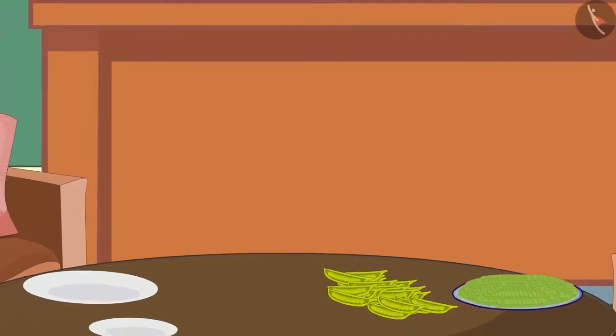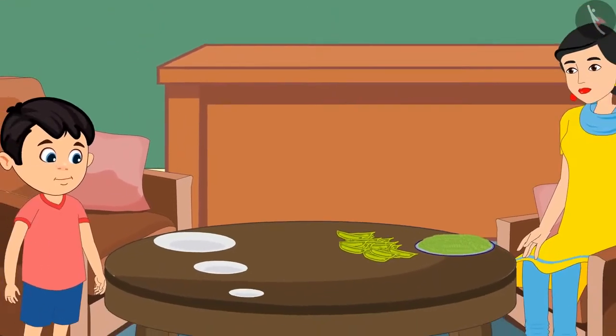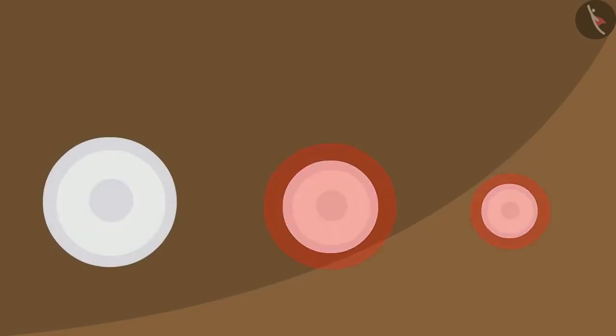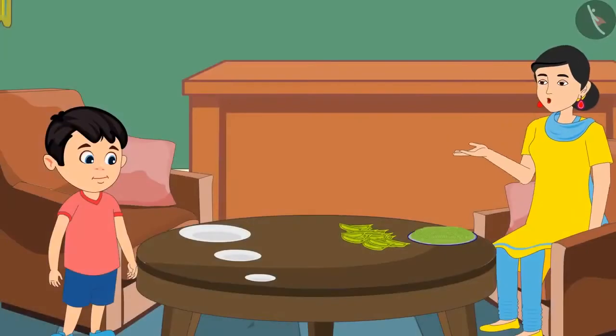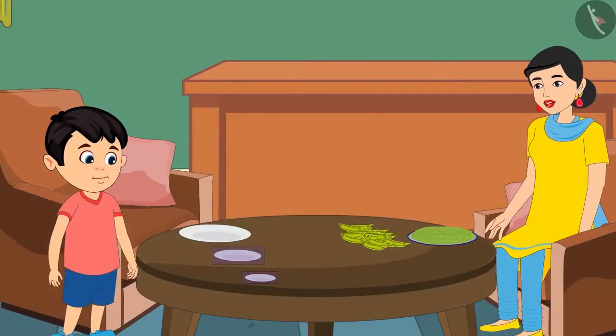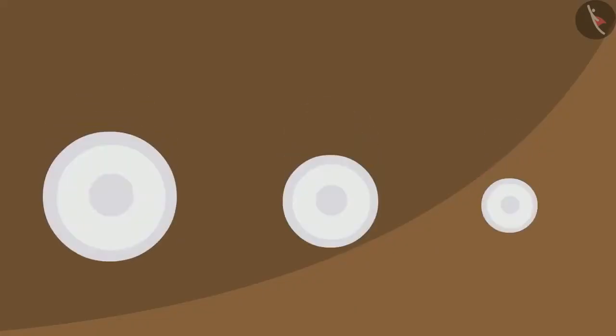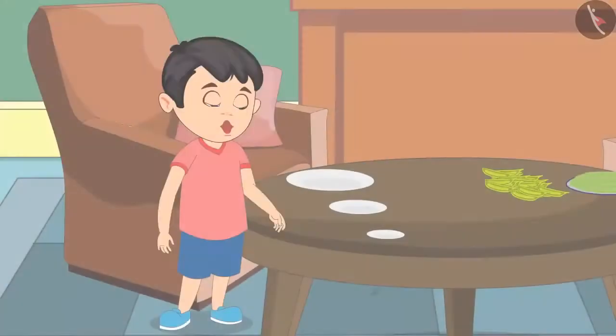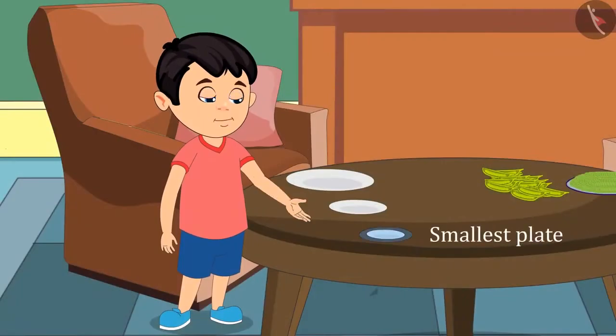Chotu took all 3 plates to his mother and asked her, "Mom, both these plates are smaller than this plate. So, which plate should I give you?" "Chotu, you are right. Both these plates are smaller than this plate. Can you tell me which is the smallest among them?" "Yes, Mom, this plate is the smallest. Isn't it, Mom?"